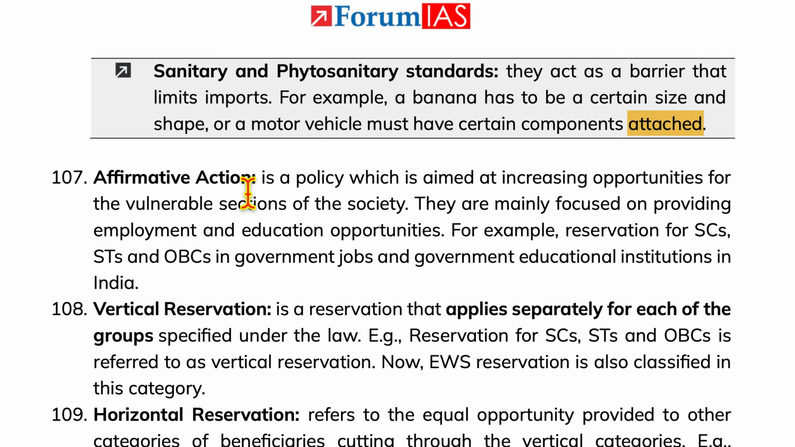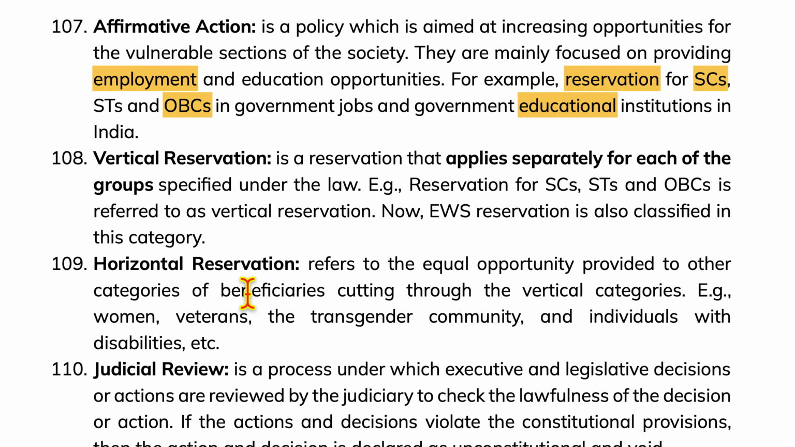Now, affirmative action is a policy which is aimed at increasing opportunities for the vulnerable sections of society. They are mainly focused on providing employment and education opportunities, for example, reservations for SCs, STs, and OBCs in government jobs and government educational institutions in India.